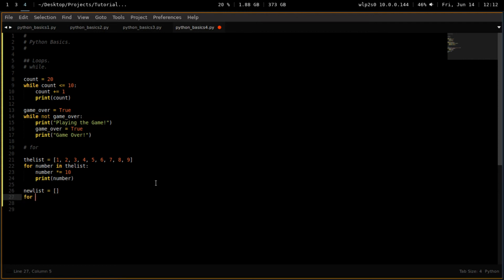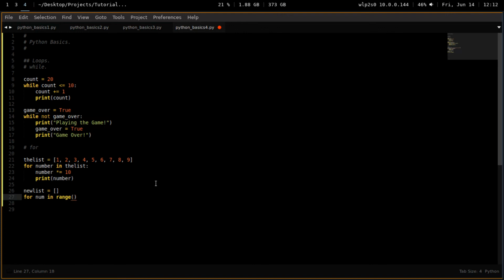So then I go for num, which is short for number, in new list colon. Oh no, that's wrong. For num in, and now I want to add numbers to the list. And to do that, I'm going to go for another built-in function in Python called range, not ranger, range. Range is built in to Python, and it allows me to create a range of numbers.